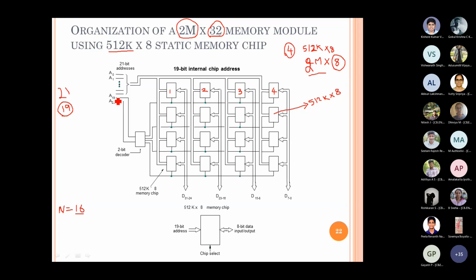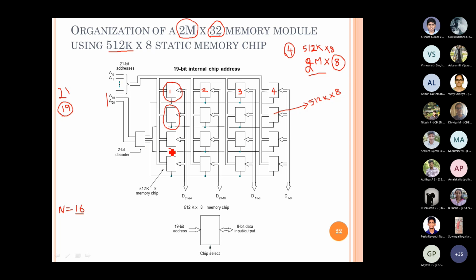The remaining 2 higher bits we use to select which row has to be selected, where the first row will have the first lower 512K addresses, the next row the next 512K addresses, and the next row the next 512K addresses, like that. So this we use for chip select.